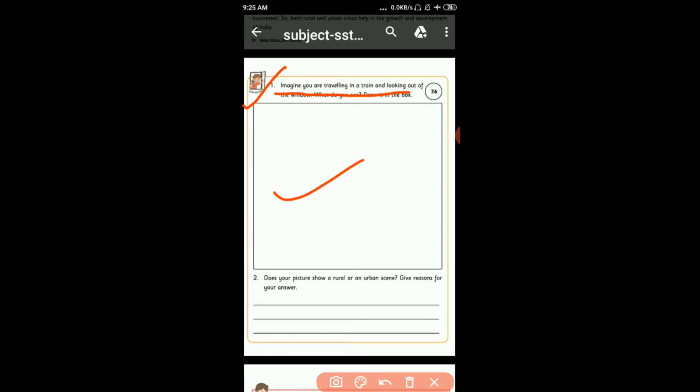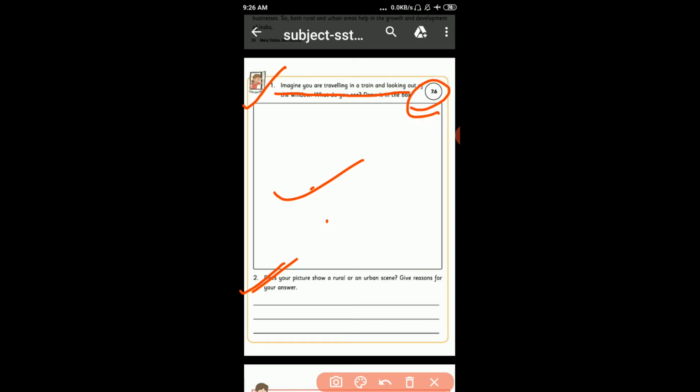Does your picture show a rural or an urban scene? आपको कौन सी पिक्चर दिखाई दे रही है जब आप ट्रेन में हैं, रूरल और अर्बन? Give reason for your answer. आपको रीजन देना है अपने आंसर का. Got it everyone? This is PAP 7.6.